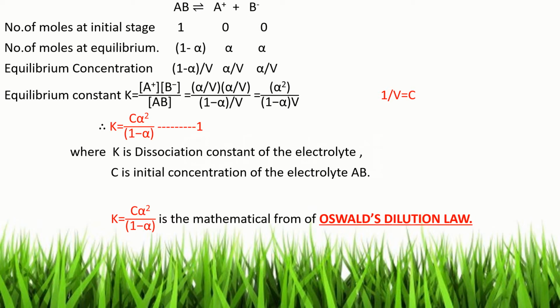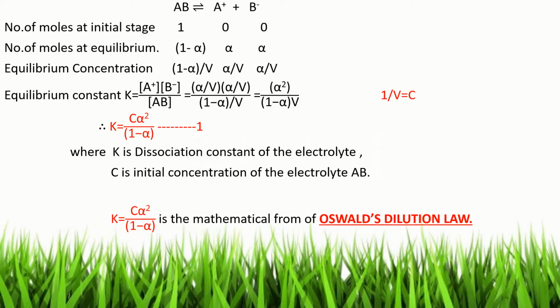That is, the equilibrium concentration of AB is (1 minus alpha) by V, the equilibrium concentration of A+ is alpha by V, and the equilibrium concentration of B- is also alpha by V. So the equilibrium constant K is equal to the concentration of A+ times the concentration of B- divided by the concentration of AB. This equilibrium constant is the ratio of the concentration of products to that of reactants at equilibrium. On substituting the equilibrium concentrations and simplifying, we get the final equation: K equals C alpha squared divided by 1 minus alpha.